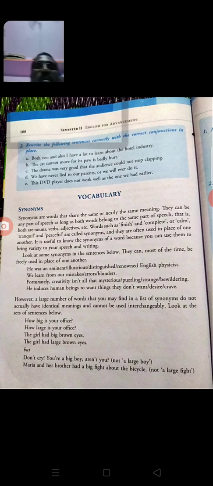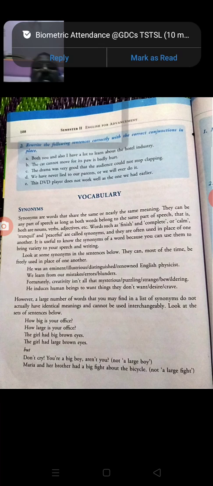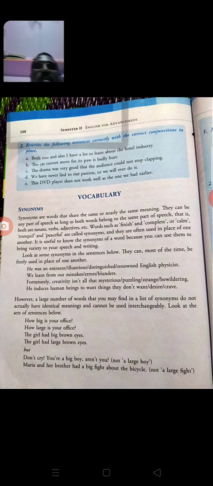Okay, what is the importance of synonyms? When you know related words, many words with related meanings, then you can speak the words very freely. Otherwise, you will find it difficult to pronounce difficult words.